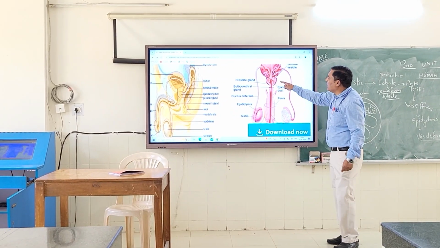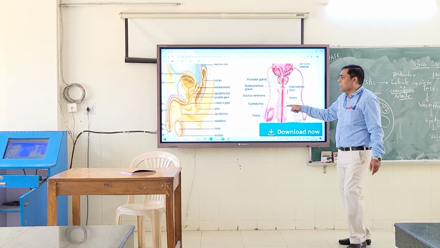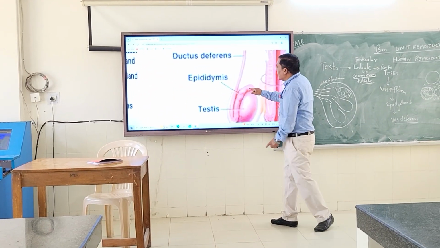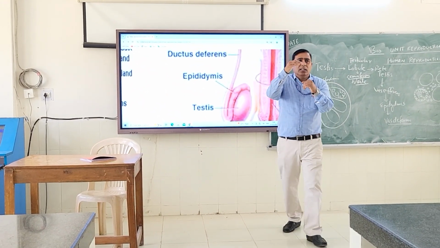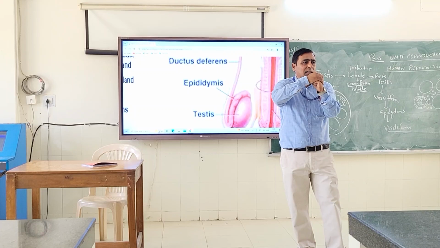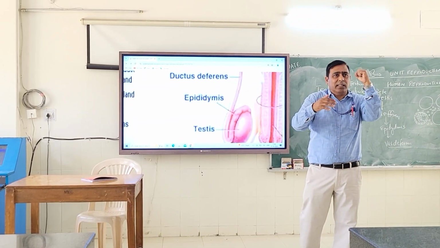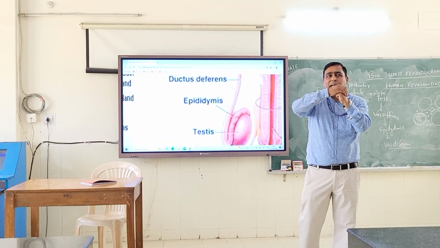You can see the ejaculatory duct here. Penis is there. Epididymis is there. Let me tell you one thing. Epididymis is over the testes. Listen, like this is the testes, and over it is the epididymis.